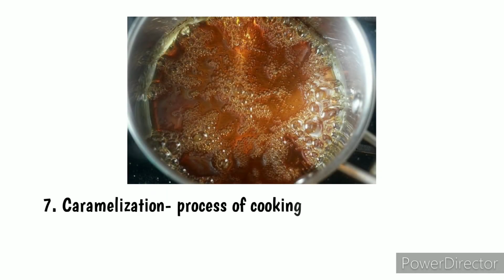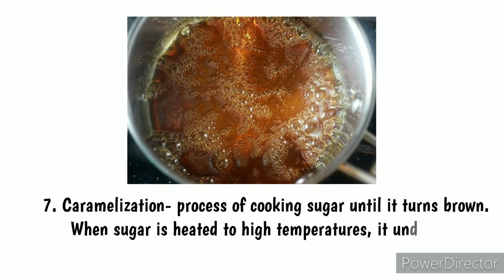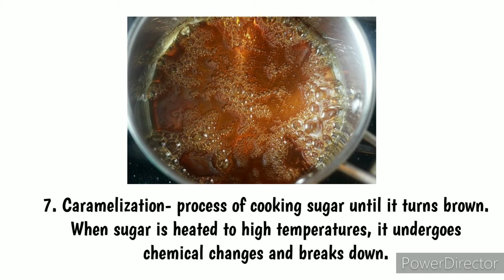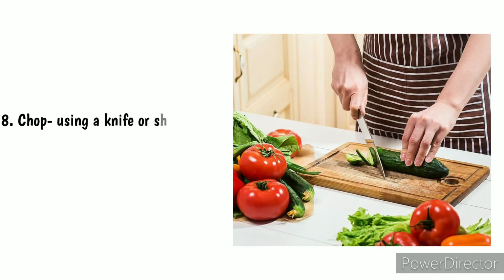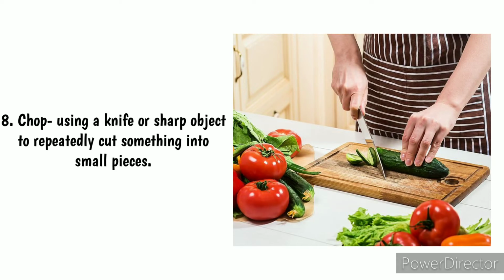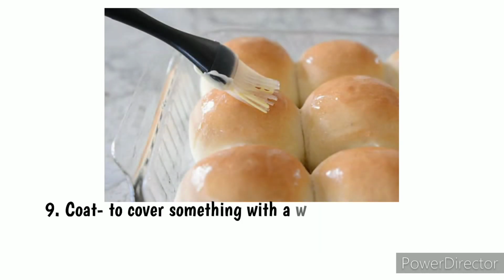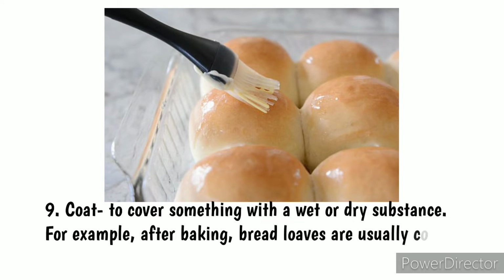Number 7. Caramelization is a process of cooking sugar until it turns brown. When sugar is heated to high temperatures, it undergoes chemical changes and breaks down. Number 8. Chop, using a knife or sharp object to repeatedly cut something into small pieces. Number 9. Coat, to cover something with a wet or dry substance. For example, after baking, bread loaves are usually coated with a layer of butter.